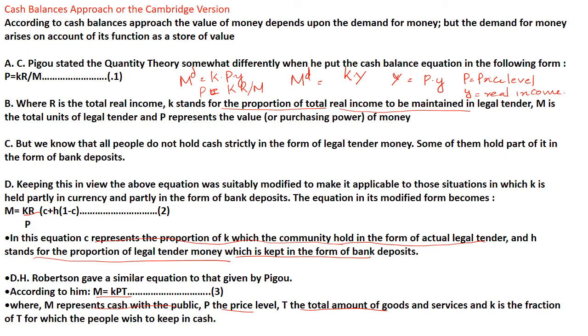There are some changes to this equation, and it is now written as follows.